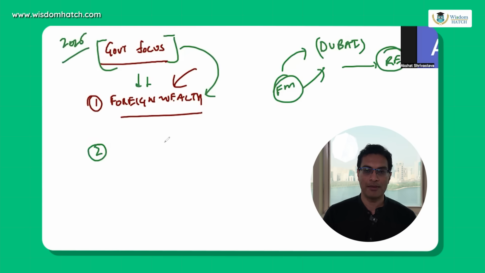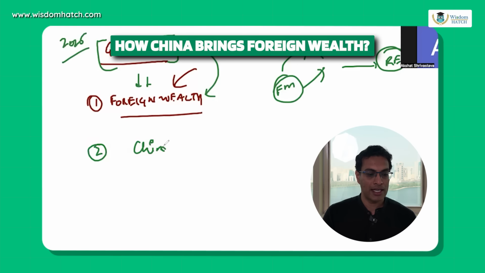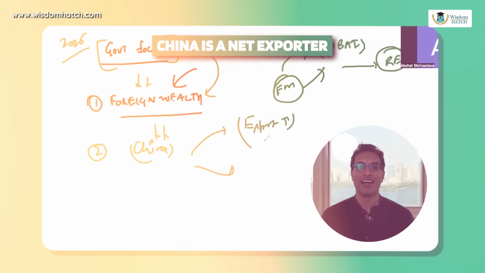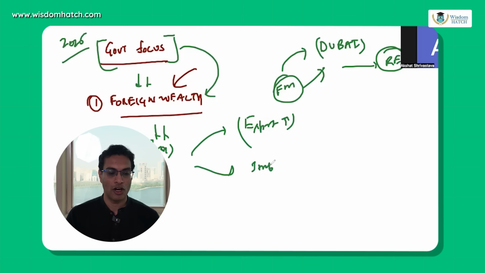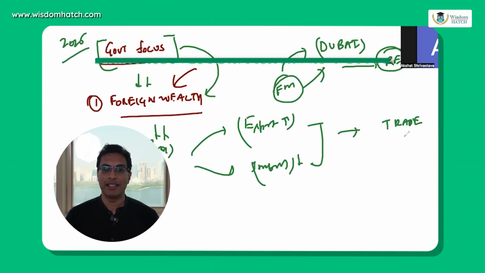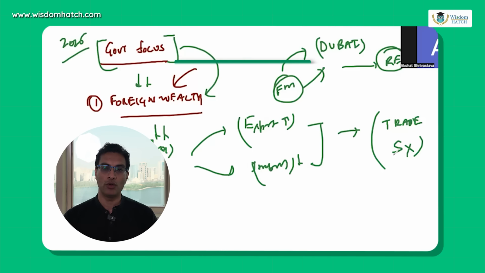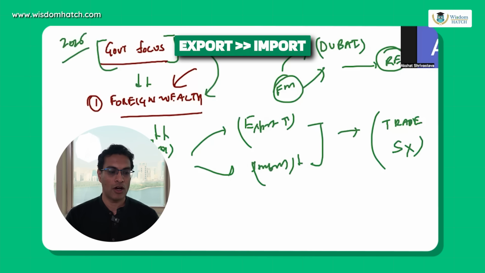Now you need to ask a very simple question: how does China bring foreign wealth into their country? Well, going back to the previous discussion, China is a net exporter. A net exporter of what? A lot of things. And are they importing a lot? Yes, they are importing, but they're constantly running something called a trade surplus, which means that every year they export more compared to import. And what does that allow them to do? Well, it allows them to bring in foreign wealth.